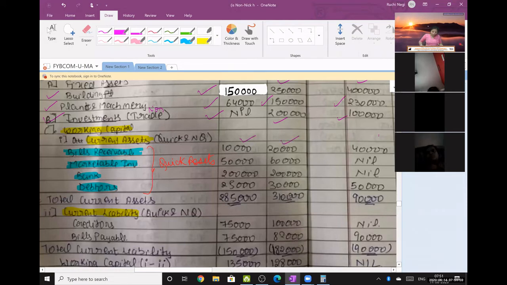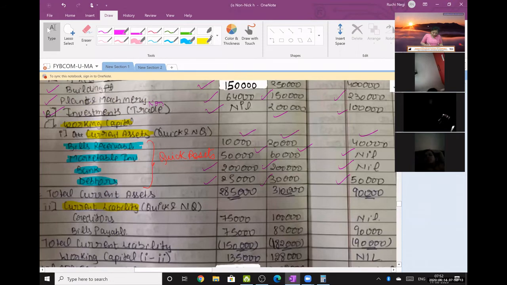10,000, 20,000, 40,000, 50,000, 60,000, zero, 2 lakhs, 2 lakhs, zero, 25,000, 30,000, 50,000. फिर इसका टोटल कर दो, total of current assets. 10 plus 50 is 60, 60 plus 2 lakh is 2 lakh 60, 2 lakh 60 plus 25,000 is 2 lakh 85,000.